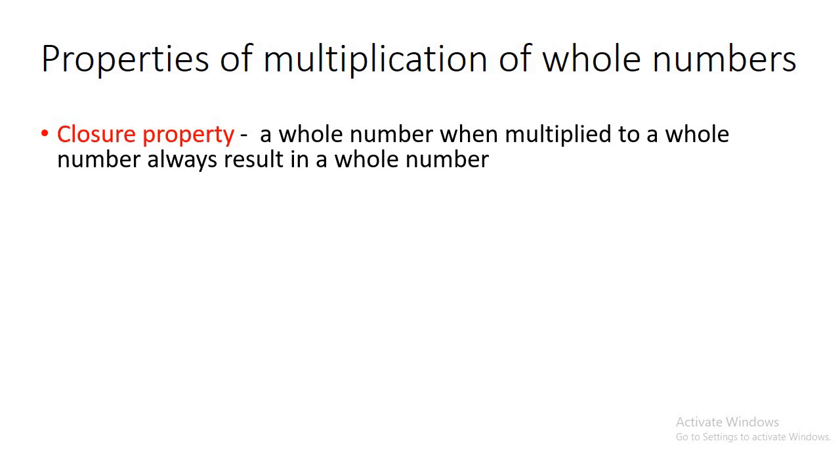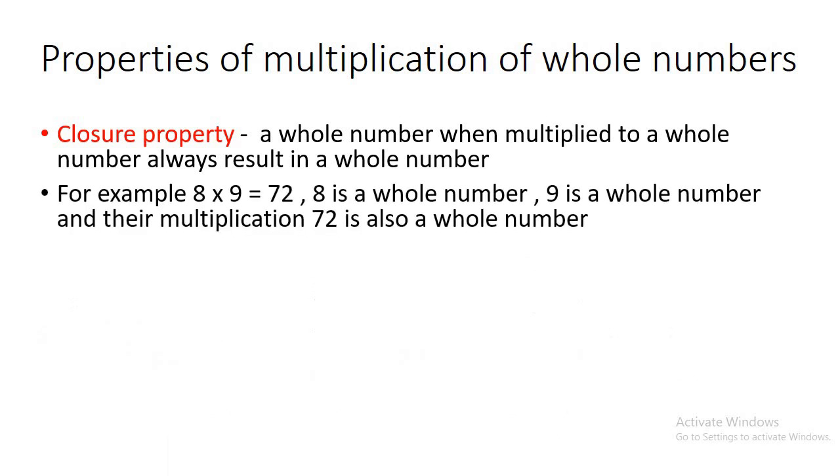Let us talk about multiplication now. So as we were discussing these properties for addition, for subtraction, now is the time to discuss it for multiplication. So closure property. So if we multiply any two whole numbers, we will always get a whole number as an answer. For example, if we multiply 8 and 9, we get 72. So you can easily see that 8 is a whole number, 9 is a whole number, and their multiplication 72 is also a whole number.